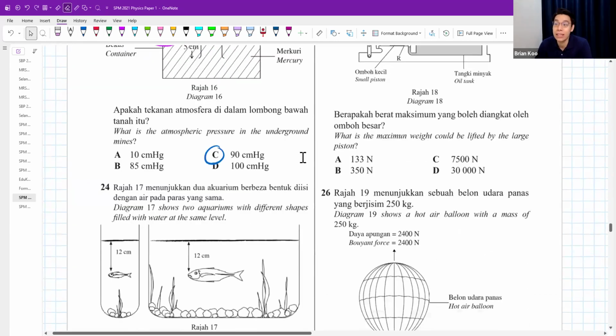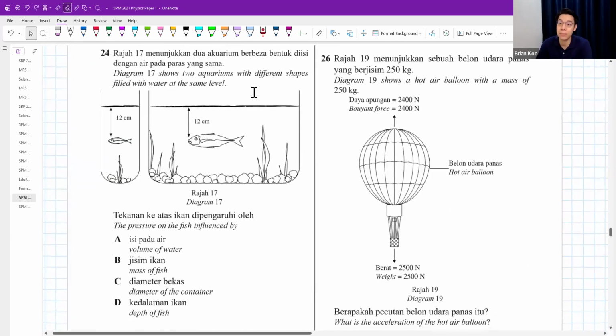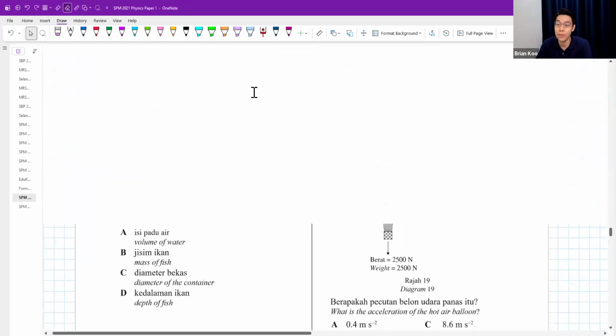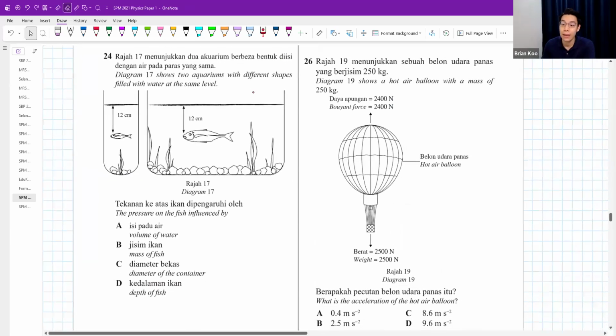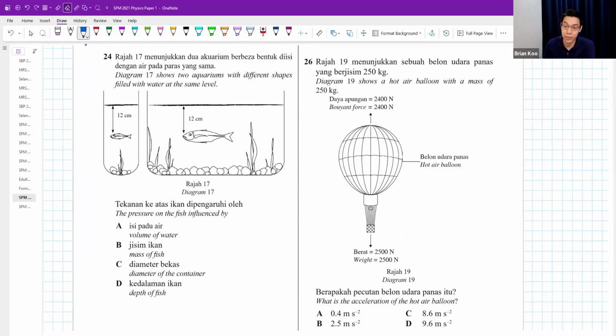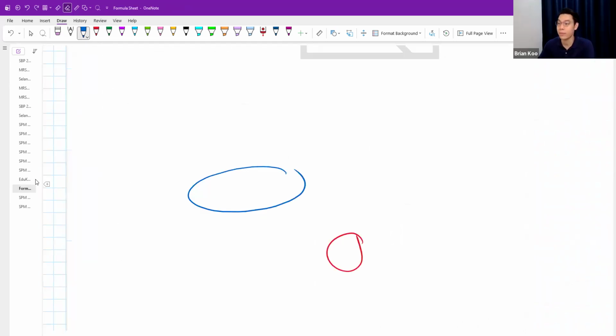Question 27. The diagram shows two aquariums with different shapes filled with water to the same level. The pressure on the fish is influenced by the depth of the fish. The liquid pressure on the fish does not depend on the diameter, the mass and so on. Why? Because liquid pressure depends on three things only. This formula you can find in the formula sheet.